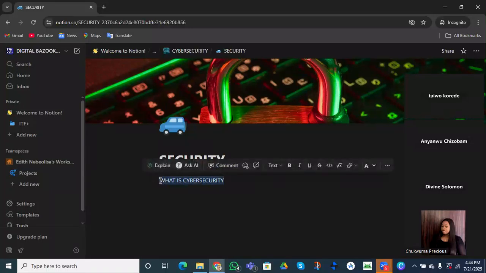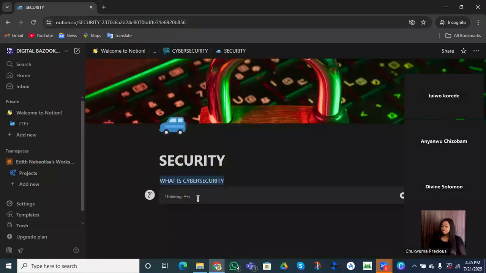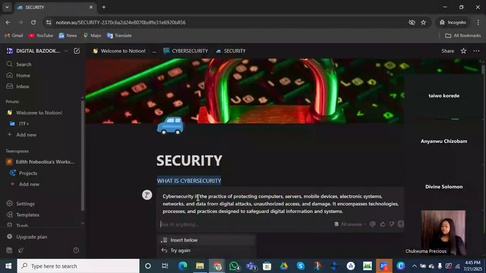Now I highlighted this. Immediately when I highlighted it, I have options that pop up with function options. And what I want is for AI to help me, I need an explanation, right? So I want AI to tell me what cybersecurity is. This is the most amazing part of Notion, right? If you're working with Notion and you don't know the definition or you want to make it faster, you can actually ask your AI. And if you go through the message and it's okay, what do we have here?